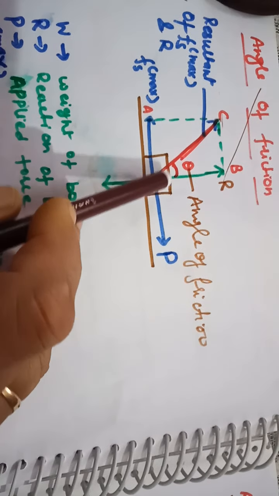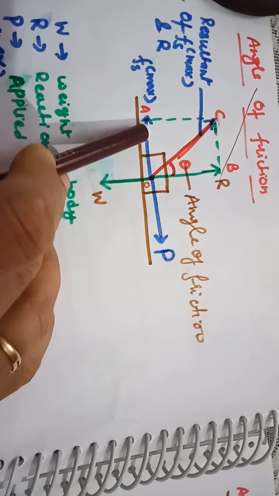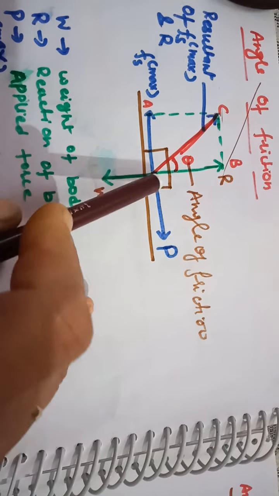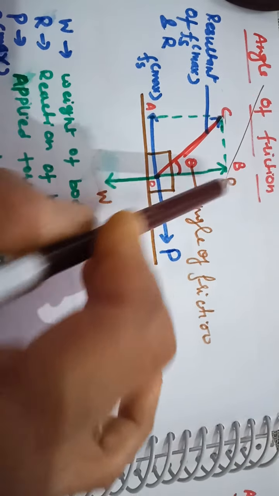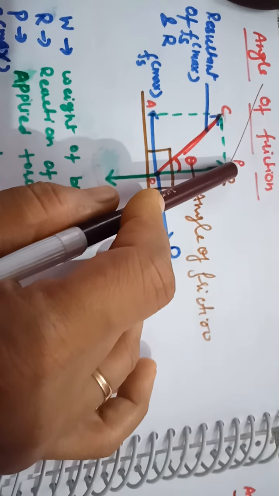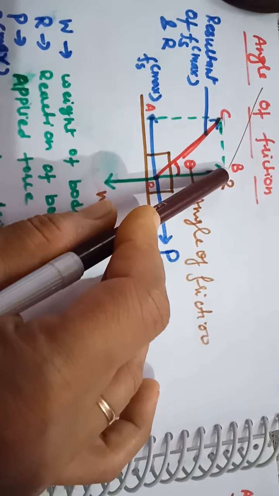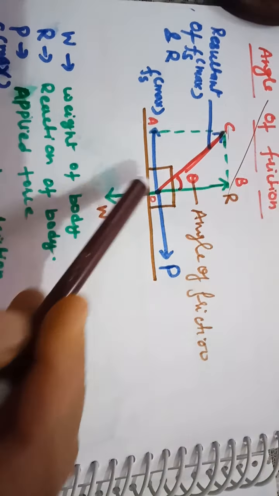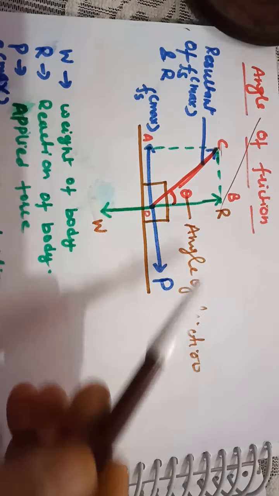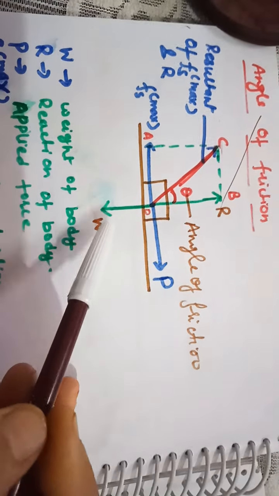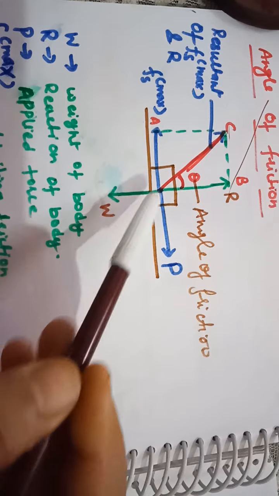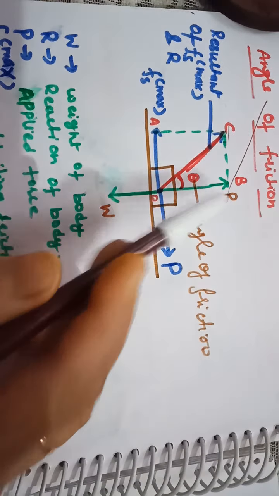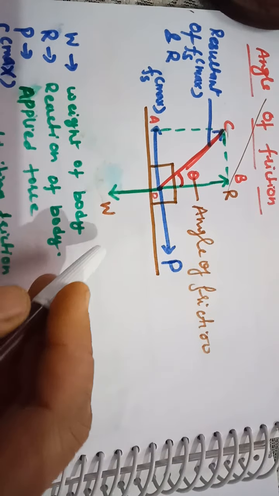First of all, the body is balanced on this surface. Why? Because the weight of the body is acting vertically downward, and the normal reaction on the body by the surface is acting in the upward direction. This is the normal reaction R on the body, and this is the weight W of the body. Since the line of action of R and W is the same, the net force of R and W is equal to 0. That's why the body is balanced. So in this condition, R is equal to W.